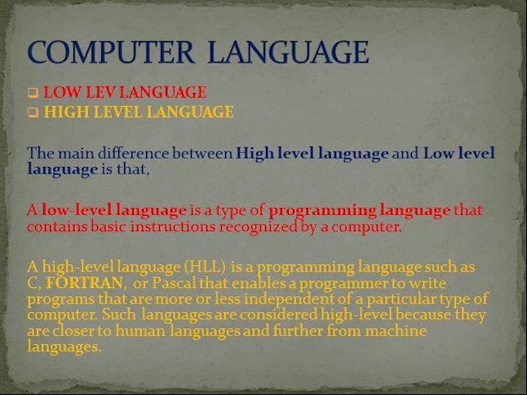The main difference between high level language and low level language is that a low level language is a type of programming language that contains basic instructions recognized by the computer. A high level language is a programming language such as C, Fortran, Pascal that enables a programmer to write programs that are more or less independent of a particular type of computer. Such languages are considered high level because they are closer to human languages and further from machine languages.